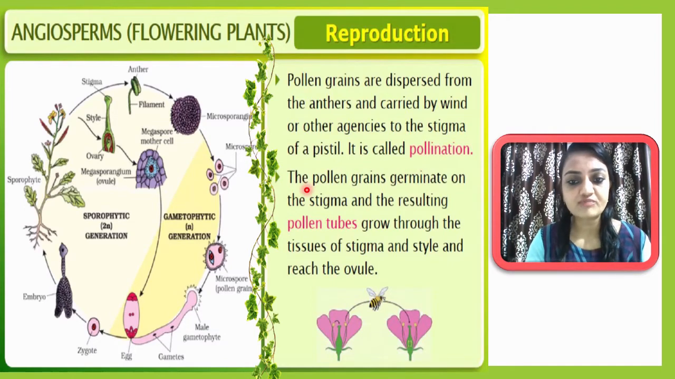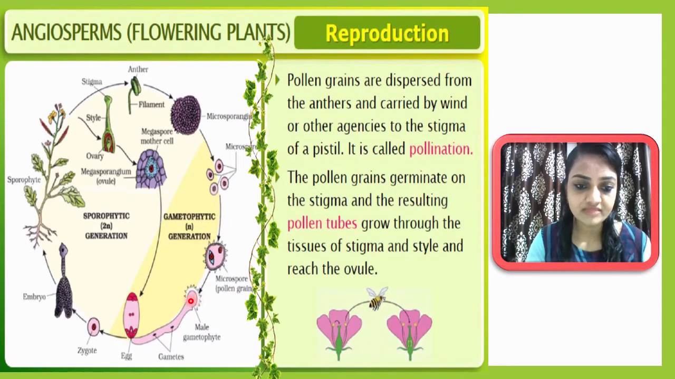And the pollen grain germinates on the stigma. As it reaches the stigma, it will land on the stigma of the pistil, and then it will germinate on the stigma, resulting in the pollen tube. Here you can see this is the pollen grain.